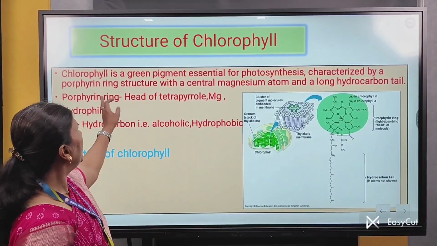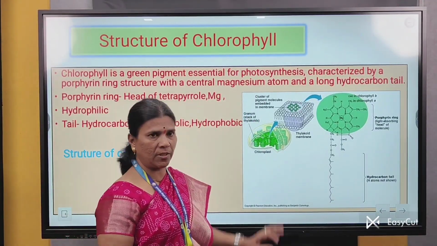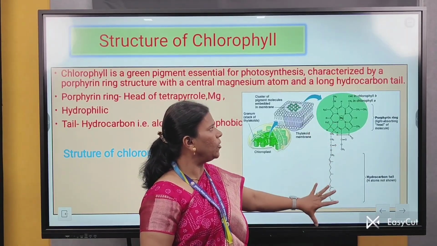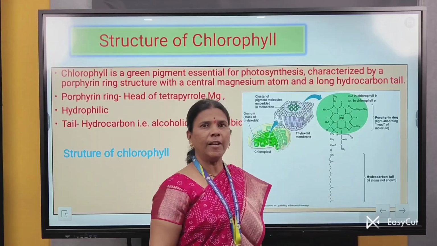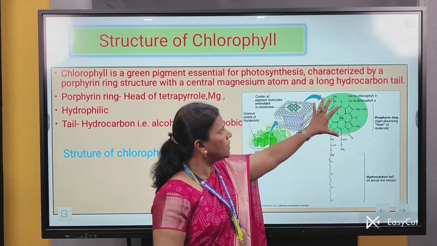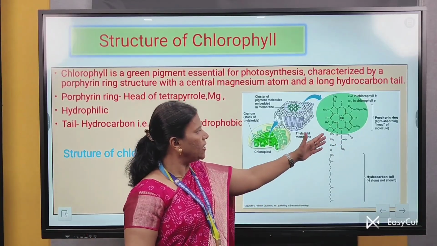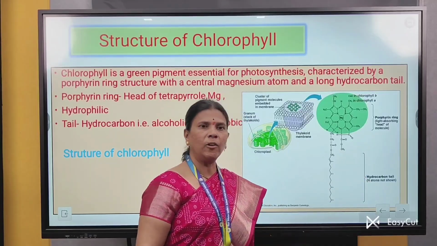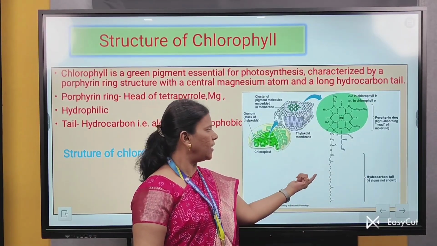As we know, chlorophyll is the green pigment which is essential to do the process of photosynthesis. It is the structure of chlorophyll molecule. Chemically, chlorophyll A molecule is with head and tail. Head is with porphyrin ring which is with centrally placed magnesium. This head is hydrophilic in nature. While the next part is the tail. Tail is with a long chain of hydrocarbons, and this tail is hydrophobic in nature.